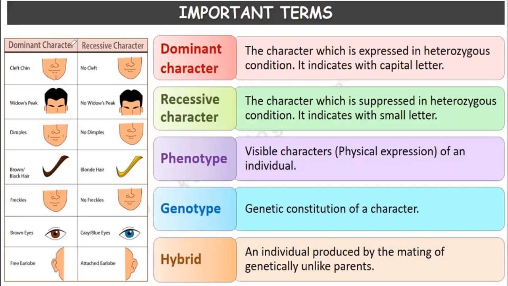Here is a list of characters in human beings. Like cleft chin, where there is a cleft in the chin region. This is dominant over non-cleft. Then the widow's peak, where the hairline is pointed. This character is dominant over no widow's peak. And here the hairline is straight.